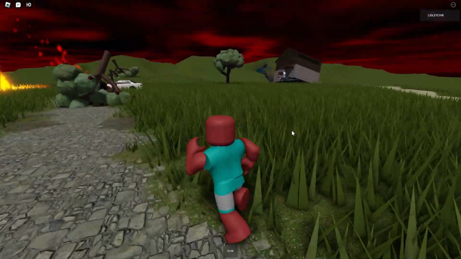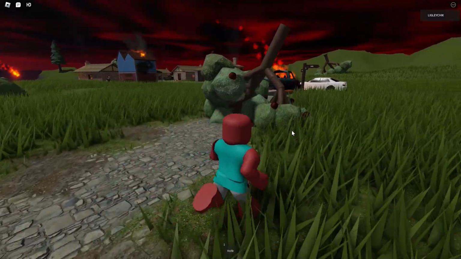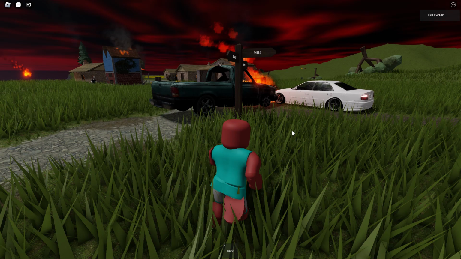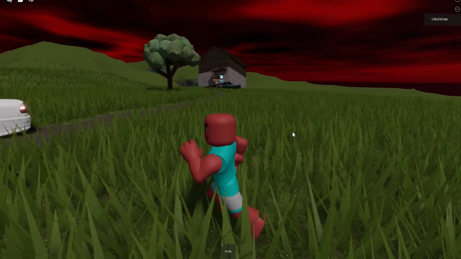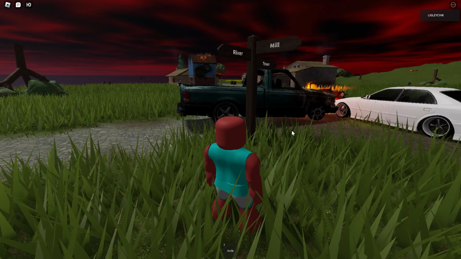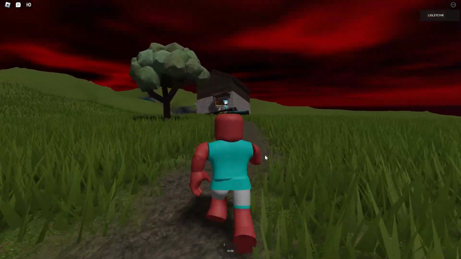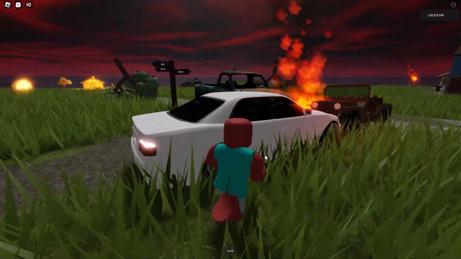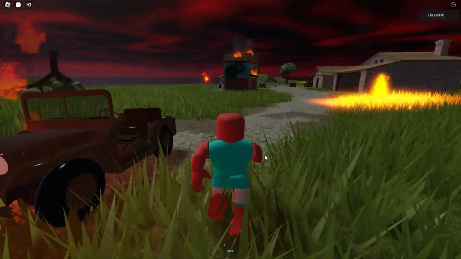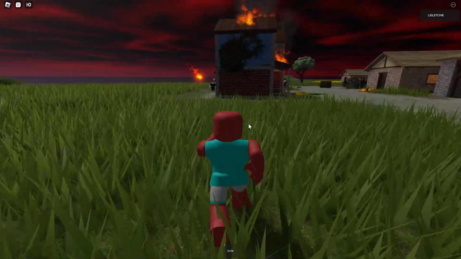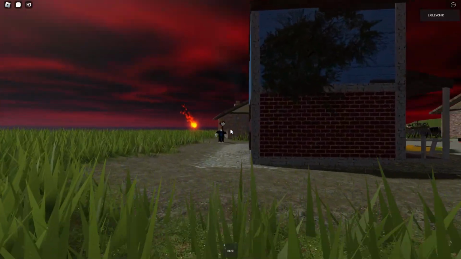Let's go the other way. Examine it. But there is a bridge burning here, and apparently I will have to swim. Yes, let's just swim across this river, and I am doing great. We make our way to another part of the village. What a horror happened here. Look, there is another car burning here. It feels like there was no killer here, but some kind of tornado flew by. Or a tornado. Is it me that is freezing? Yes, it looks like my game is freezing a lot, but everything seems to be fine.